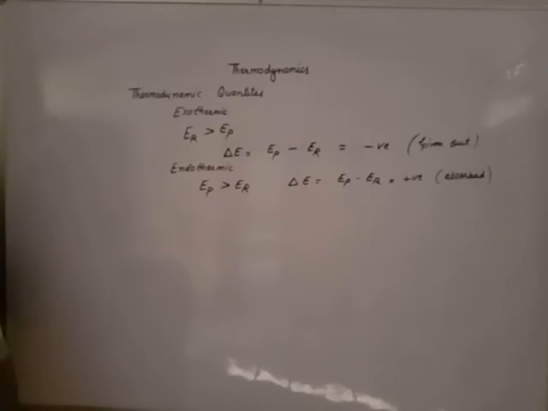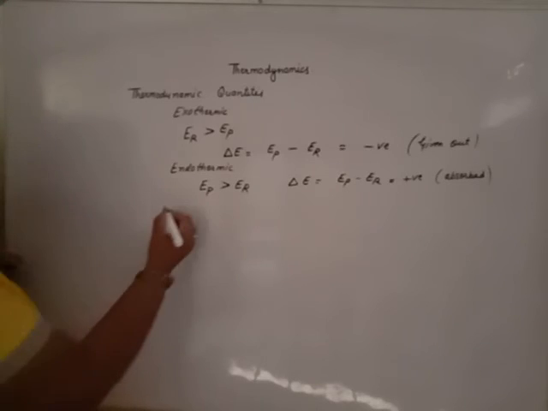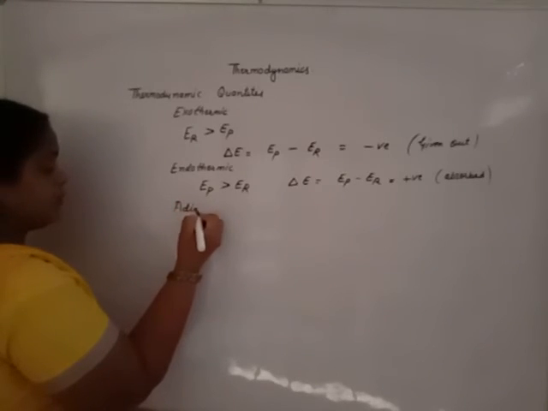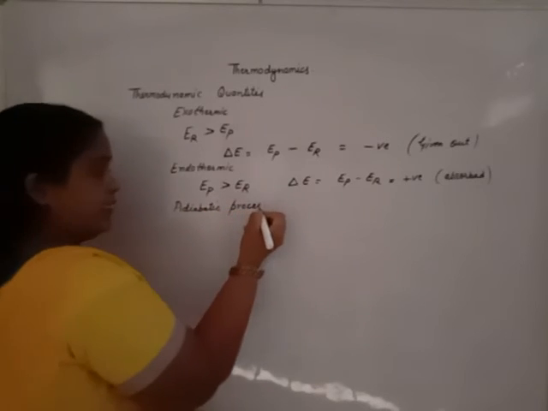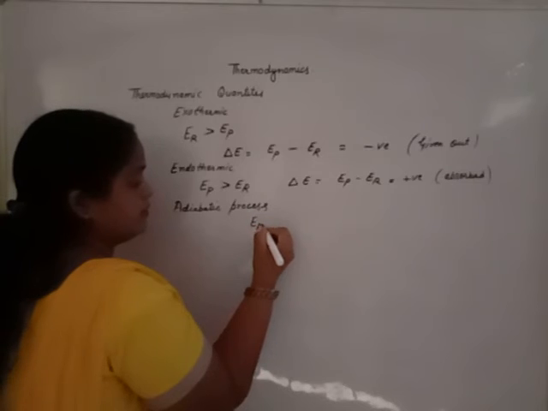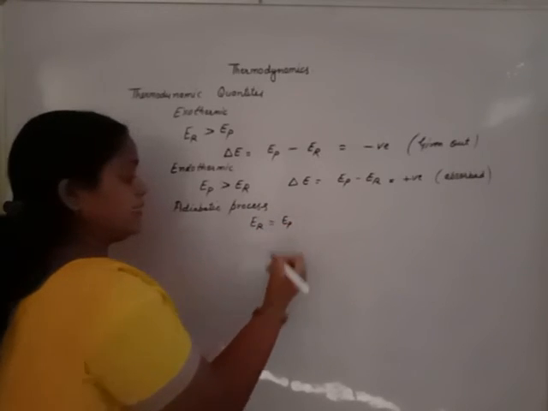What about the adiabatic process? Beta, what about the adiabatic process? For adiabatic process, change in internal energy is 0. Initial internal energy is equal to the final internal energy.